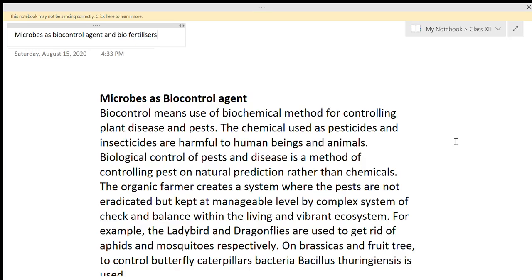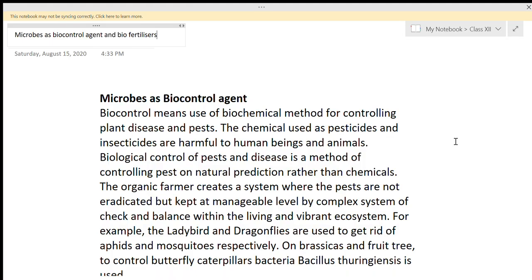The organic farmer is the one who is using organic farming. This farmer creates a system in which pests are not removed but kept at a manageable level by a complex system of checks, balanced within the living and vibrant ecosystem. It means that by another method these pests are eradicated.